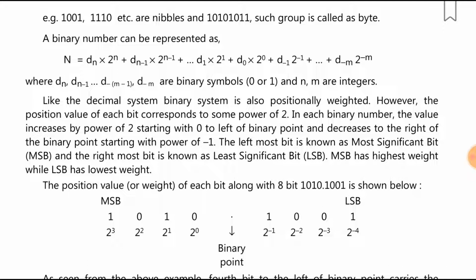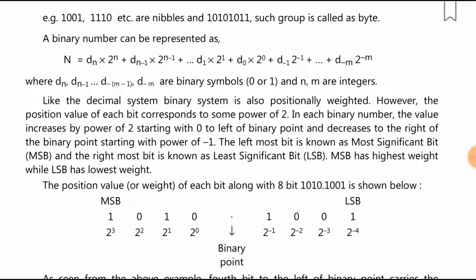Like the decimal number system, the binary number system is also positionally weighted. However, the position value of each bit corresponds to some power of 2. The value increases by powers of 2 starting with 0 to the left of the binary point, and decreases to the right of the binary point starting with power of minus 1. The leftmost bit is known as the most significant bit and the rightmost bit is known as the least significant bit. MSB has the highest weight, while LSB has the lowest weight.